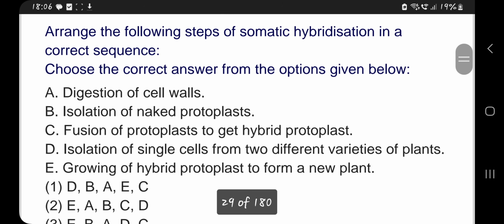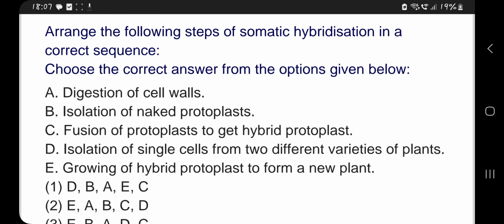Arrange the following steps of somatic hybridization in a correct sequence. Choose the correct answer from the options given below. So which are the correct option? We have to check it, and we have to arrange them in the proper sequence. So digestion of cell walls, isolation of naked protoplast, fusion of protoplast to get hybrid protoplast, isolation of single cells from two different varieties of plants, growing of hybrid protoplast to form a new plant.